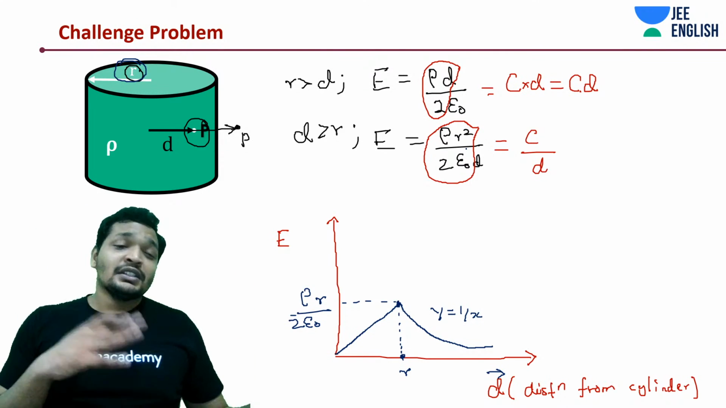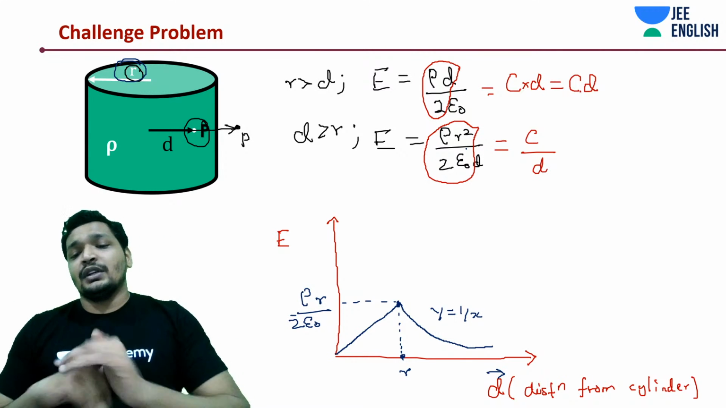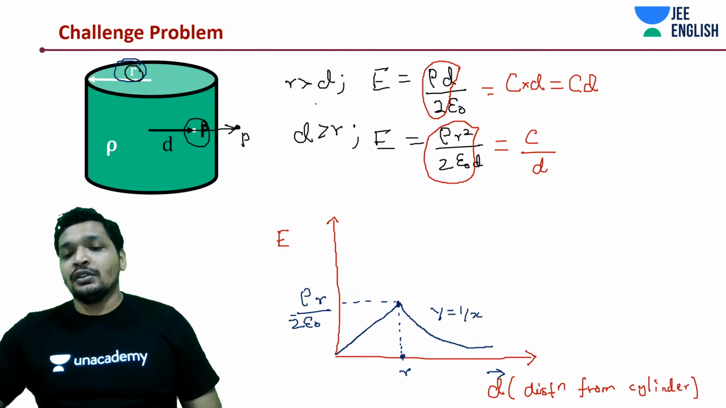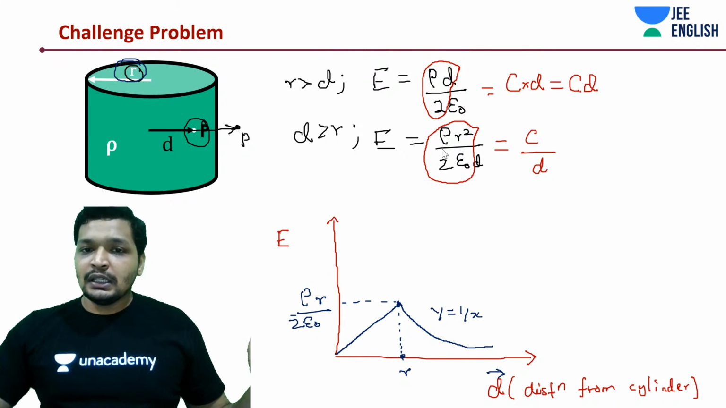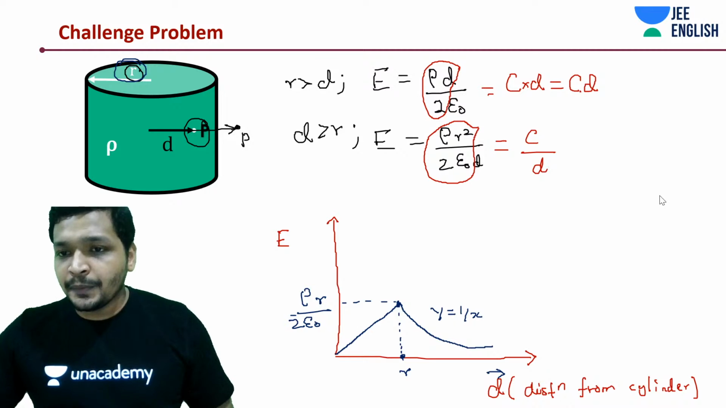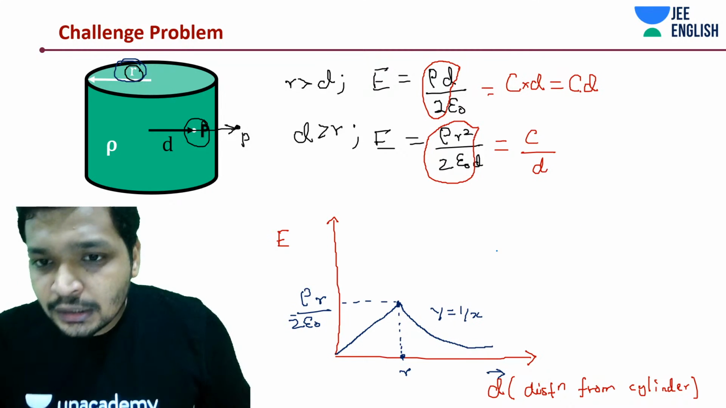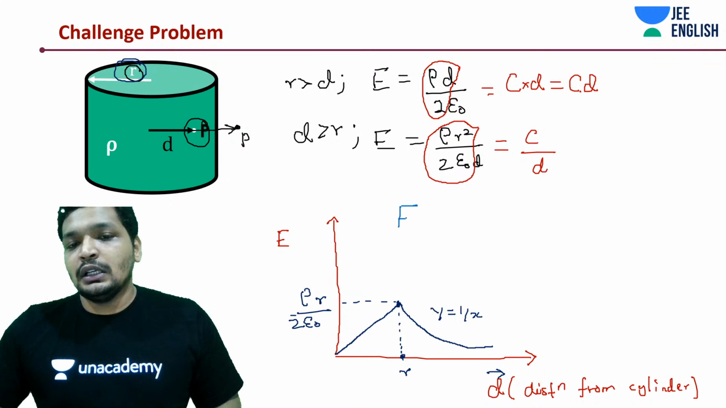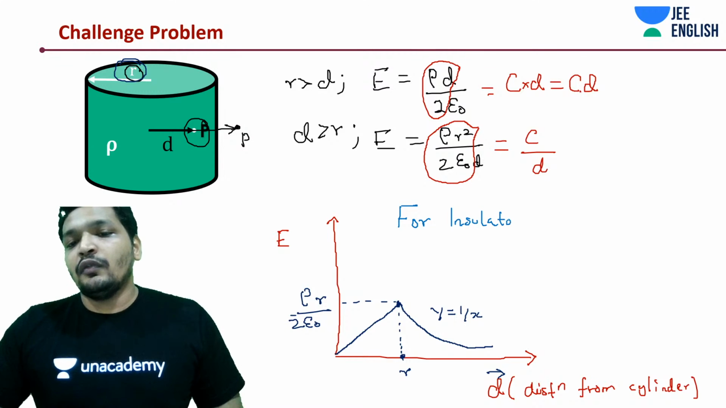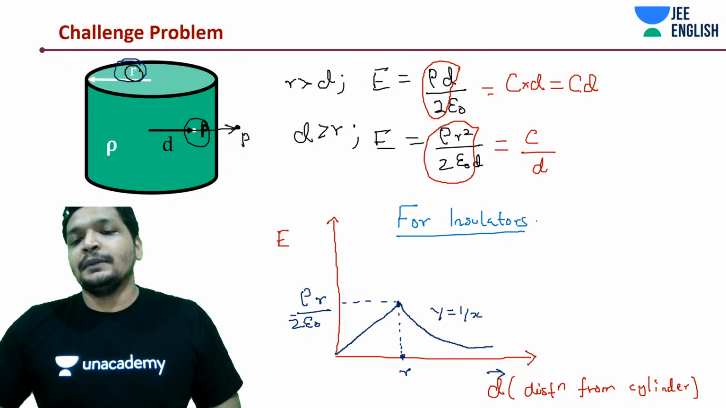You can say it that way. Maybe if only plus q is distributed along that, it does not matter. This side of the graph would look similar, but what are we talking about in this case? We are discussing which part? This is for insulators only. For insulators.